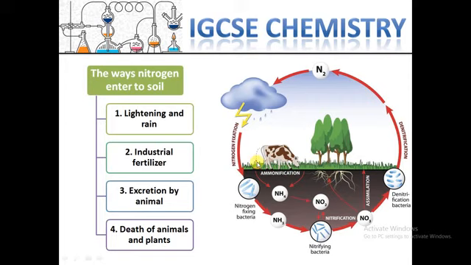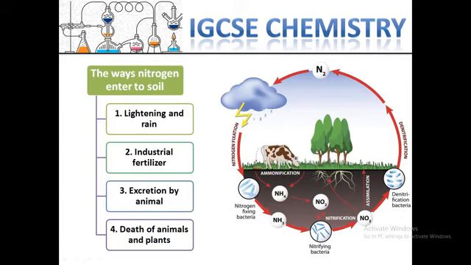Again, excretion from animals can return the nitrogen to the soil. Number four is death of animals and plants. So far we know that plants and animals can take up nitrogen. They have nitrogen, and after they die, the dead body of animals and plants can release the nitrogen to the soil.